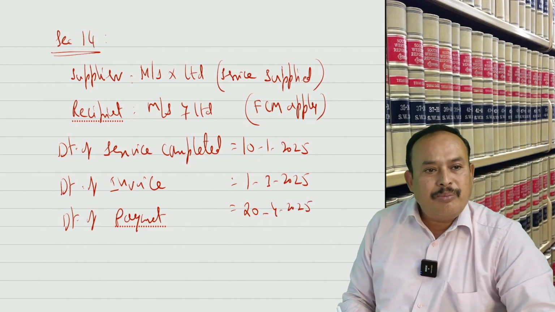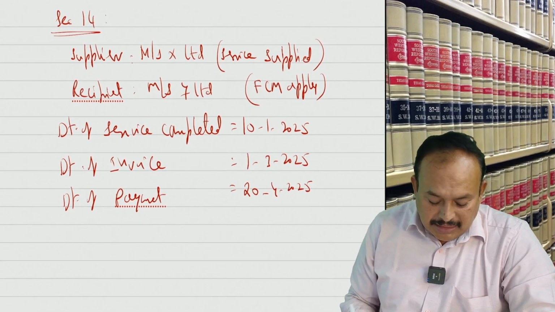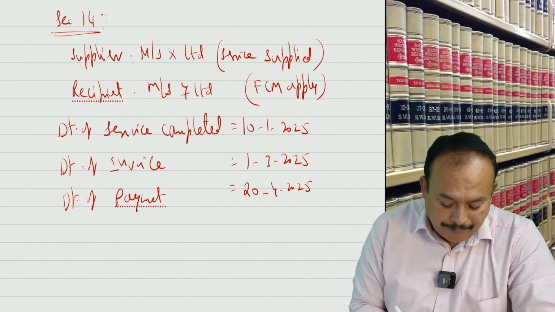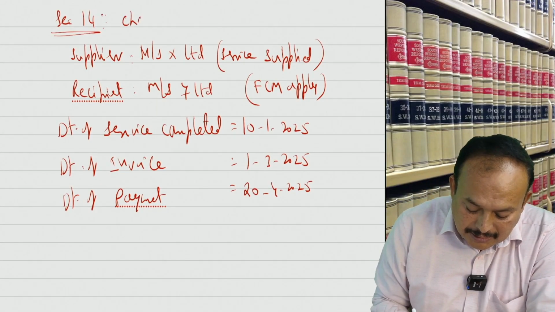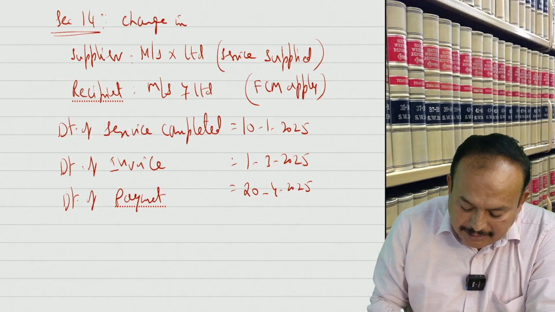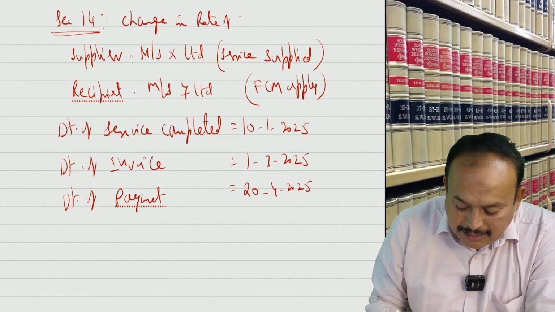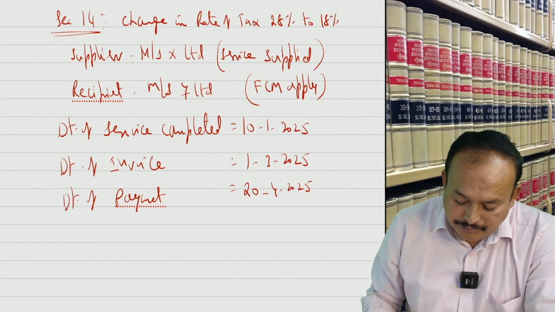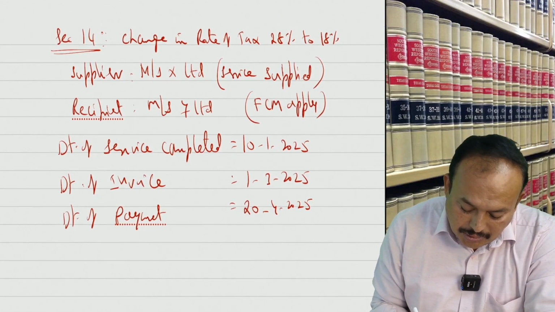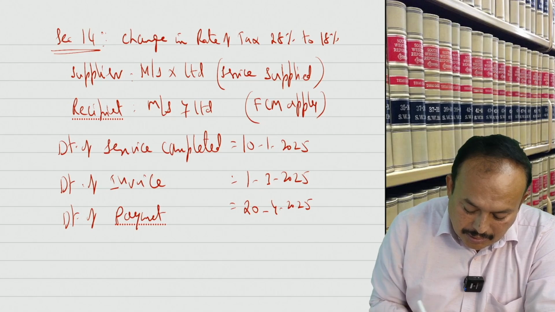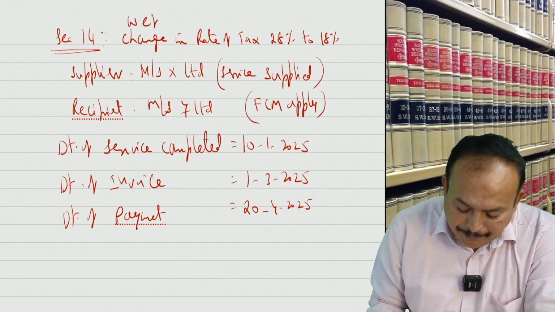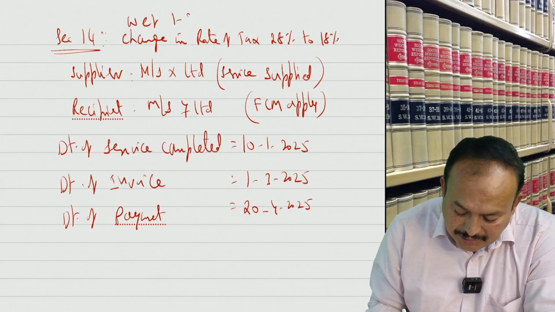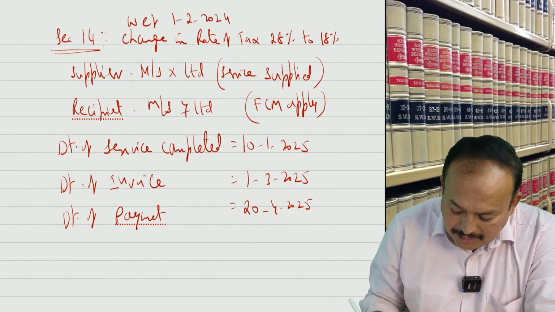Is it clear? Now, in the given case, what happened? Change in rate of tax from 28% to 18% with effect from 1st February 2025.